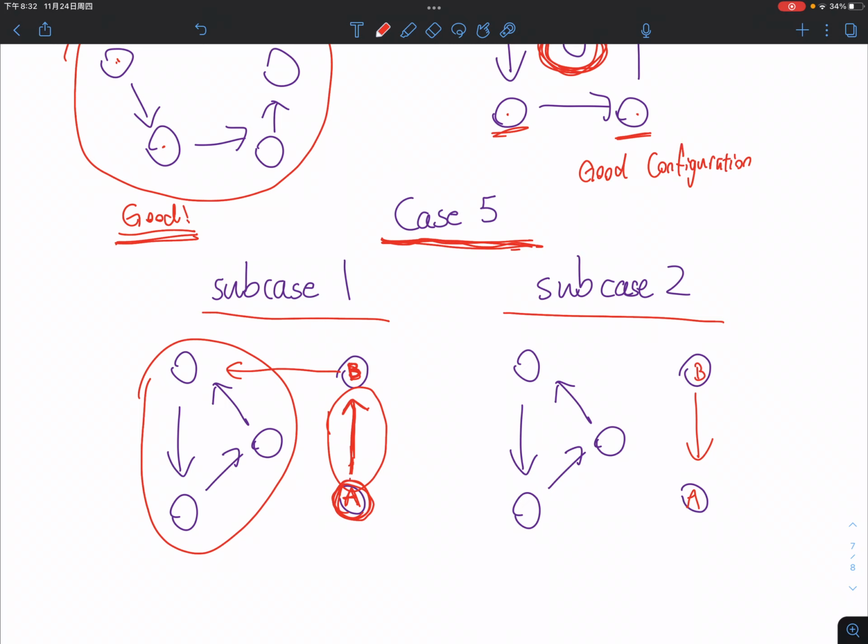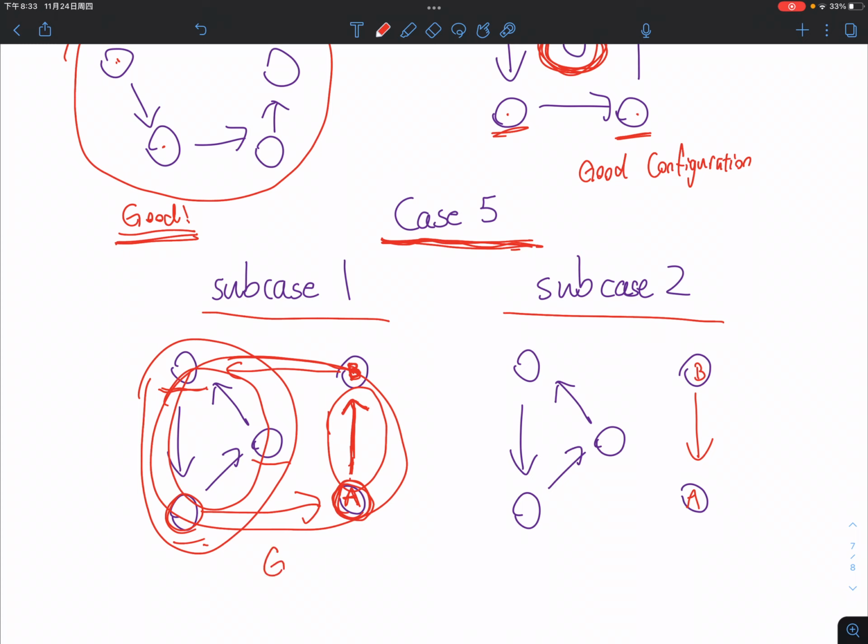Is it correct? Because A points towards B, B cannot point towards A back. So at least one of the 3 towns in the loop has to have its road directing towards A. Let's say this town over here. So in this case, it's forming 2 loops, right? Here's one loop and here's another big loop, correct?